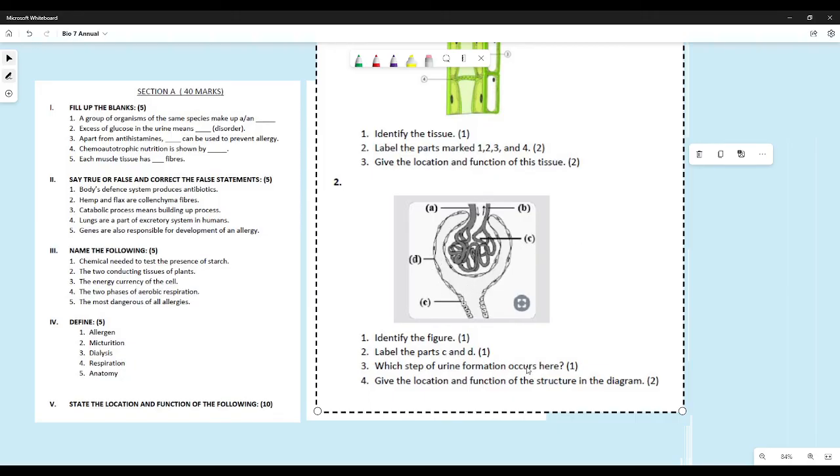Which step of urine formation occurs here? First step, the ultrafiltration. The first step in the urine formation happens over here, which is ultrafiltration. Give the location and function of the structure in the diagram. So where is it located? It is located in the kidneys. What is its function? Its function is filtration of blood.